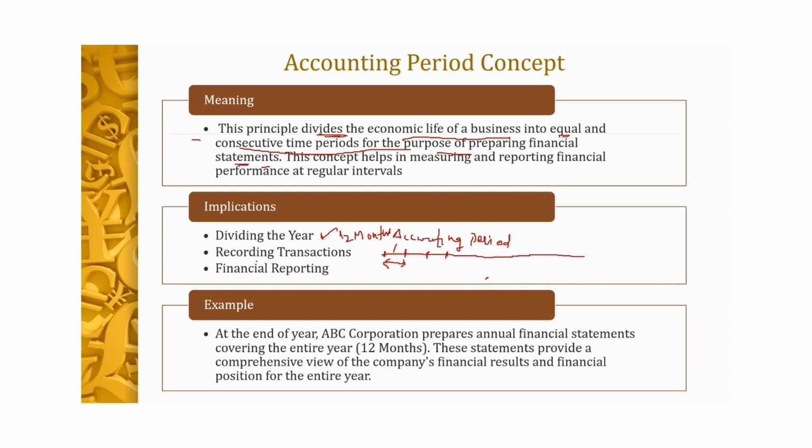Similarly, we record the transactions, because we said that the whole life is divided into some smaller parts, that is the accounting period. So we record the transactions for that particular part. Like in this particular period, what are the expenses, what are the incomes, these are to be recorded in the books of accounts in order to do the financial reporting.